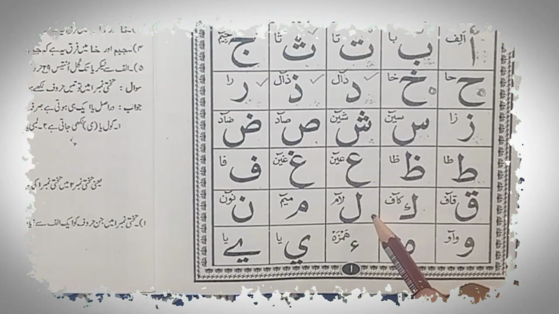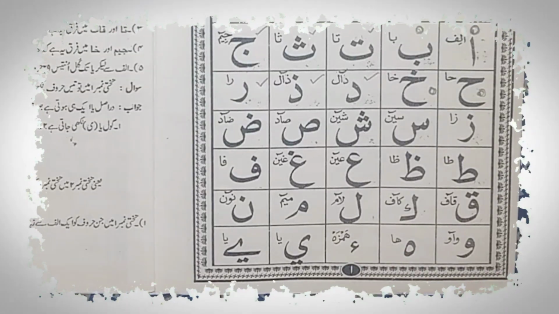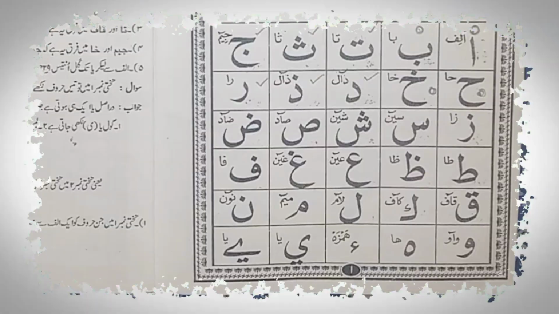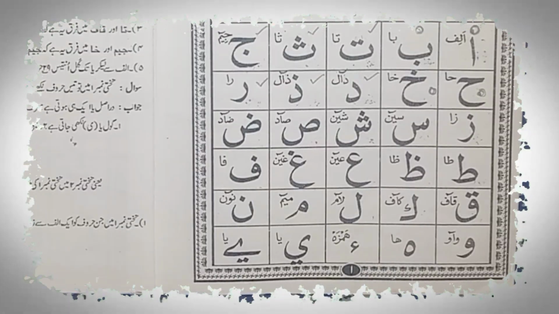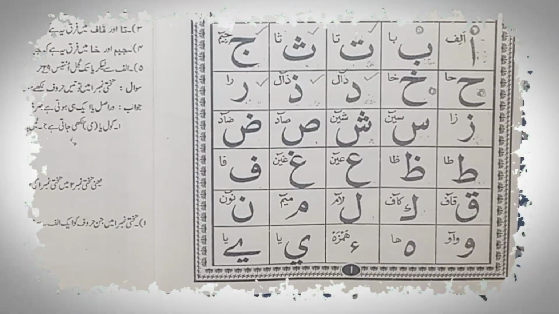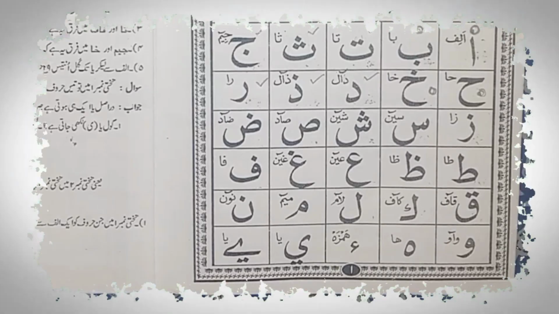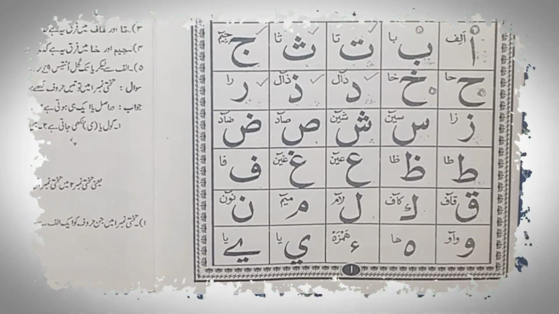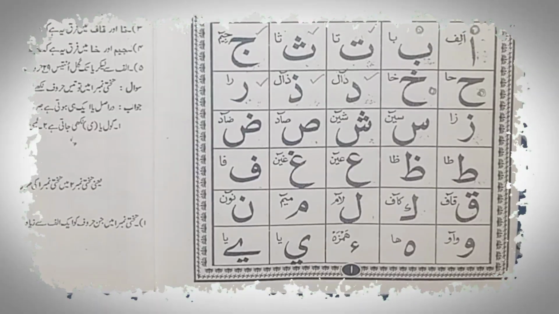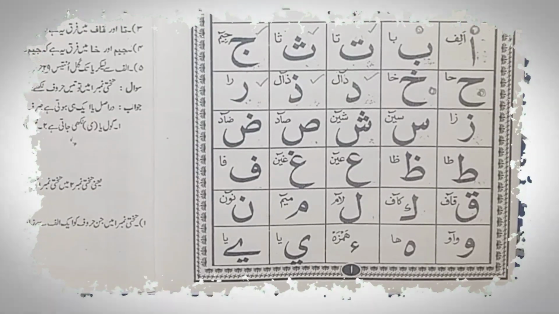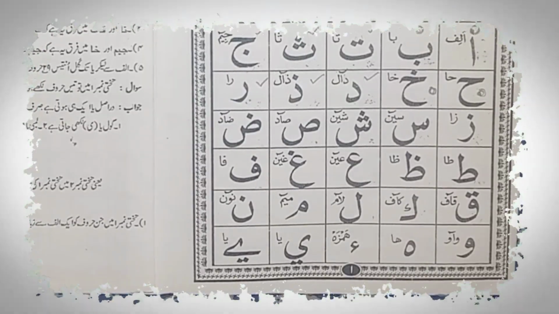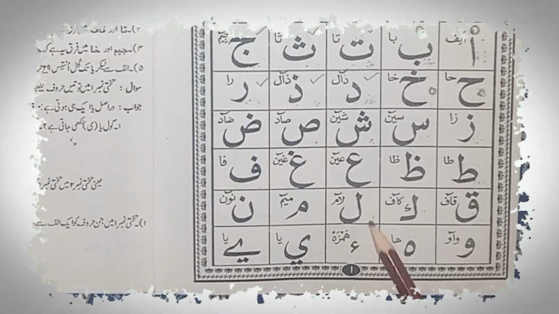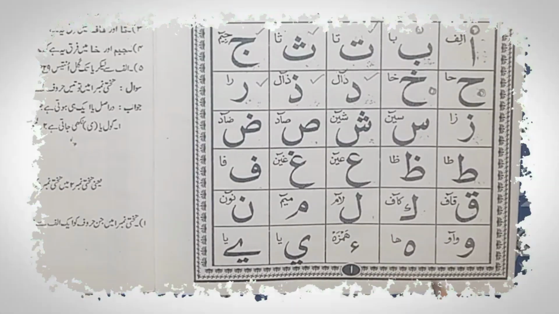Lam is pronounced by touching the tip and sides of the tongue to the upper gums. The sides of the tongue also, not just the tip of the tongue. The sides of the tongue and the tip of the tongue touching the upper gums. Then